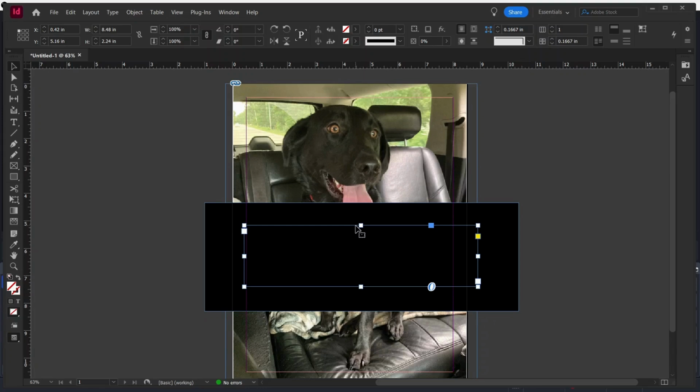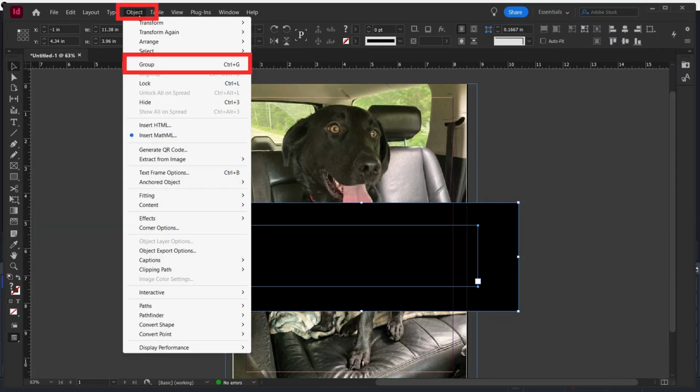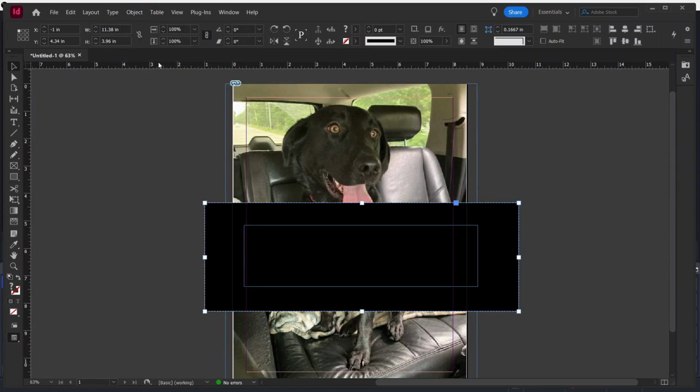Make sure you are still selecting the border. Then hold down Shift and click the colored box behind it. You will know that you have both selected when the border around both of them appears. Then go back to Objects. However, click Group near the top. This combines them as one functioning element.